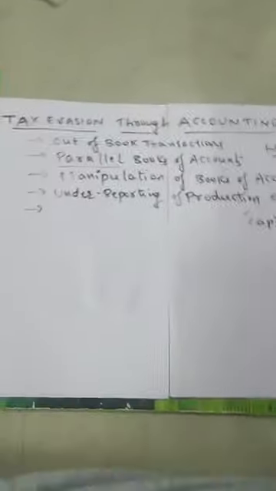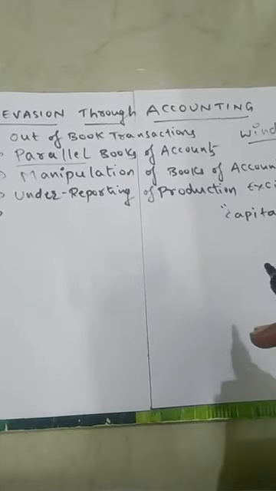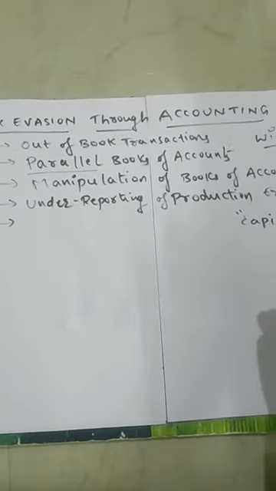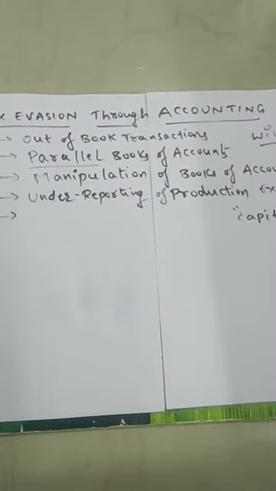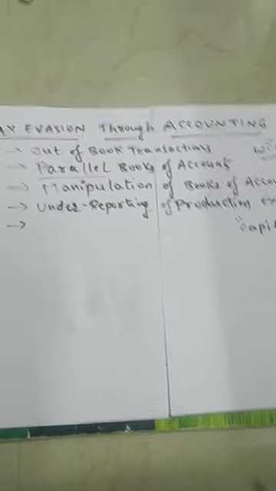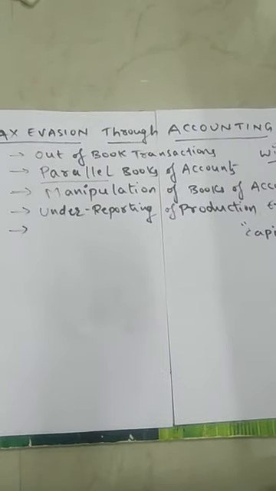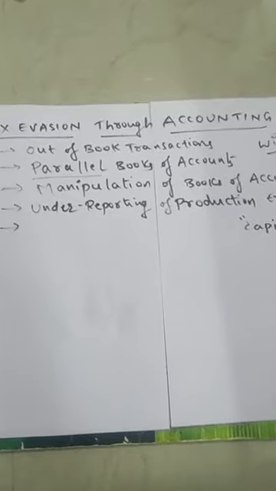Some companies show more capital expenditure than the real capital expenditure. Suppose they purchase machinery, and the real value of the machinery is 10 crore rupees. They may show it as 12 crore rupees in their accounts.